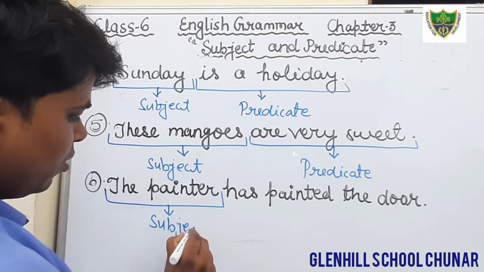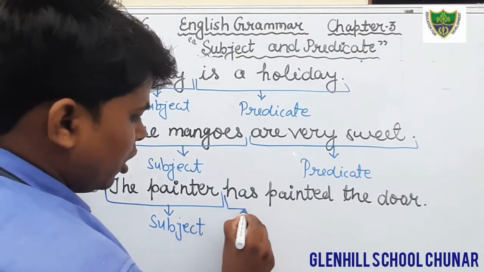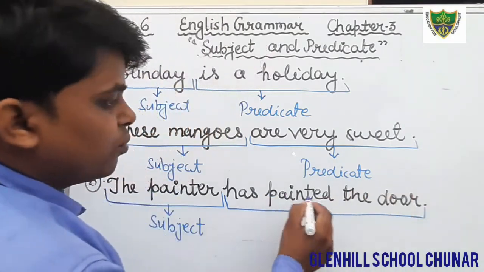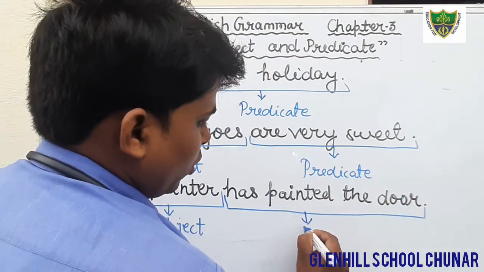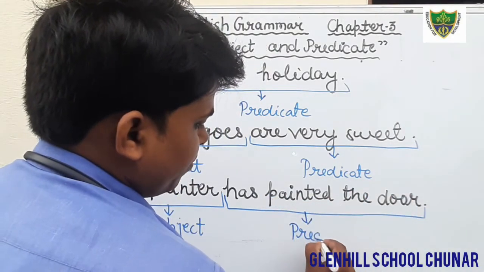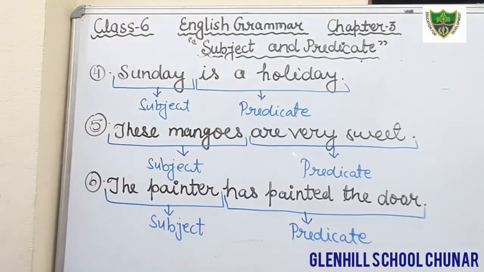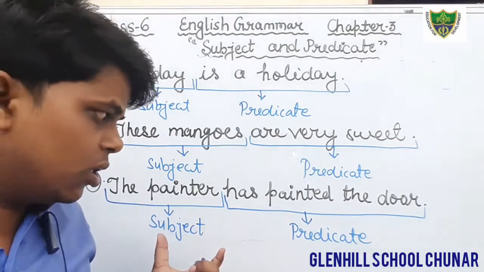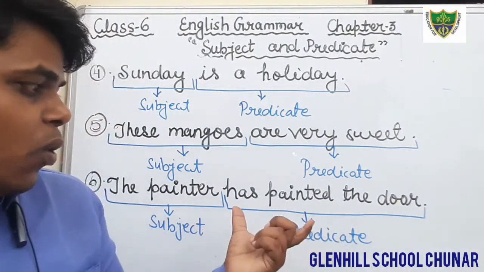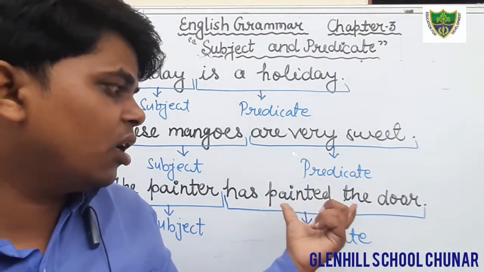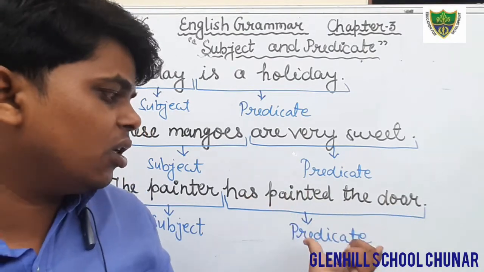And what are we talking about? The painter has painted the door. So what is the predicate? Has painted the door. Students, just see here. The painter is the subject, but what is the painter doing? Painted the door.